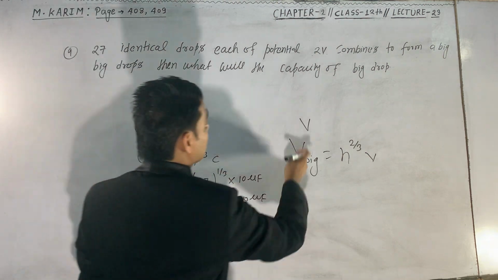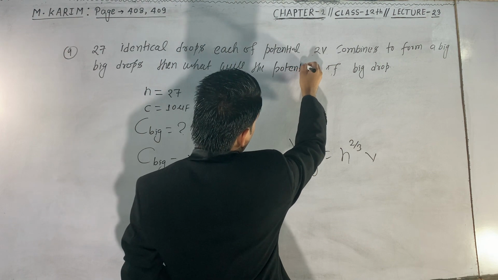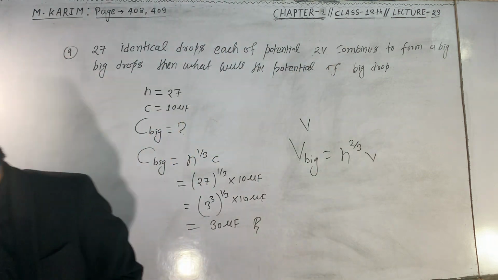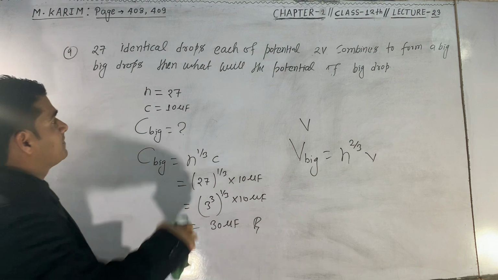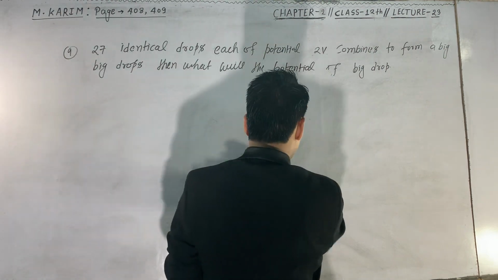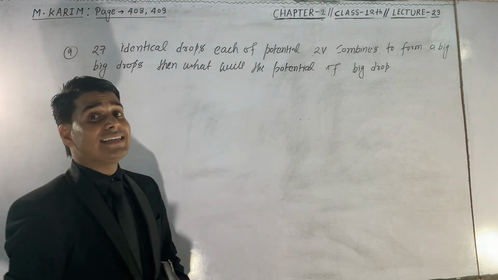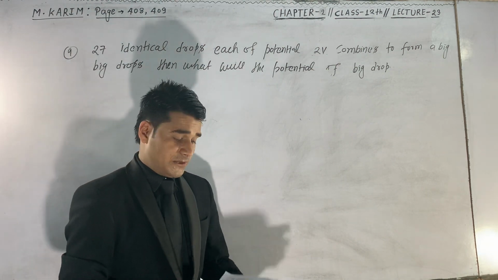Then what will be the potential of the big drop? The capacitance is not being asked here, the potential of the big drop is being asked.